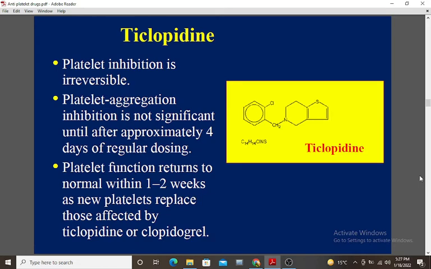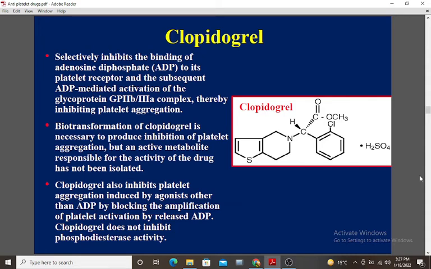Ticlopidine: platelet inhibition is irreversible. Platelet aggregation inhibition is not significant until after approximately 4 days of regular dosing. Platelet function returns to normal within 1 to 2 weeks, as new platelets replace those affected by ticlopidine or clopidogrel. Clopidogrel selectively inhibits the binding of adenosine diphosphate, ADP, to its platelet receptor, and the subsequent ADP-mediated activation of the glycoprotein GPIIb/IIIa complex, thereby inhibiting platelet aggregation.